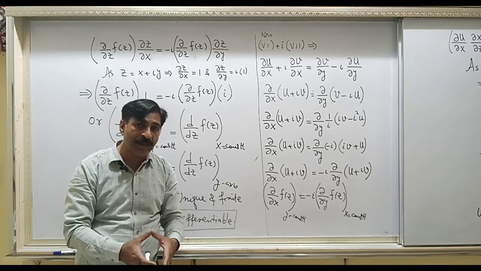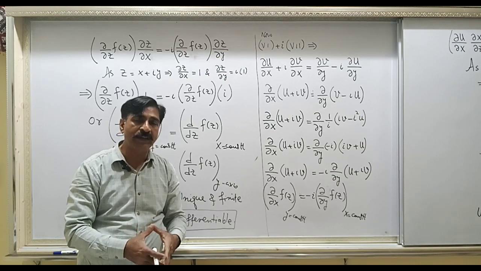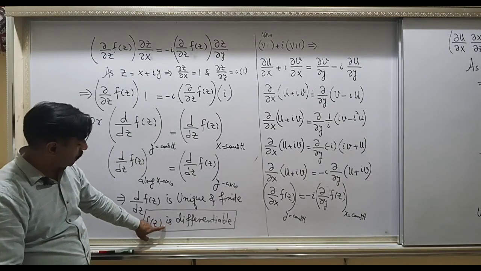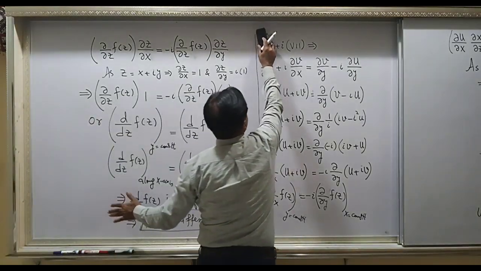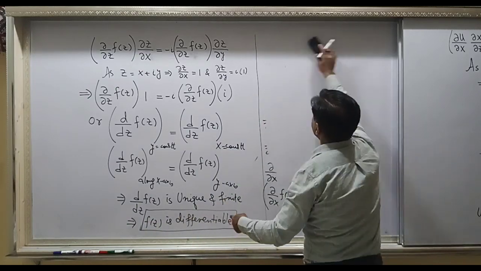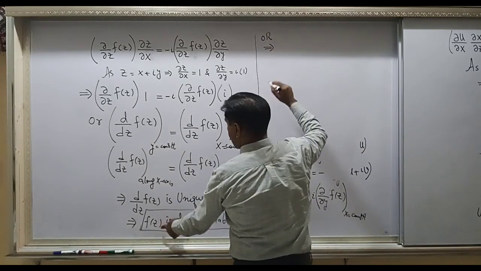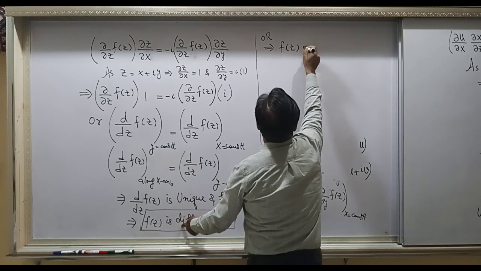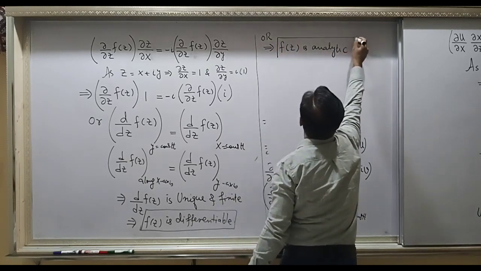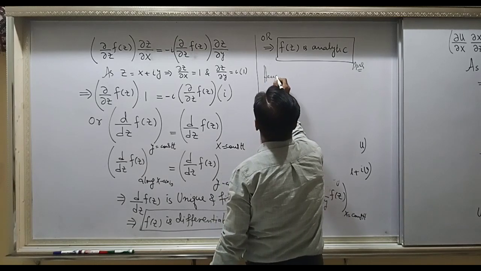That means if the Cauchy-Riemann conditions are satisfied, then the complex function f(z) will be differentiable, meaning analytic. This f(z) is differentiable, meaning you can write one more line: this means f(z) differentiable. This means you can write or f(z) is analytic. And this completes our proof. This is your answer.